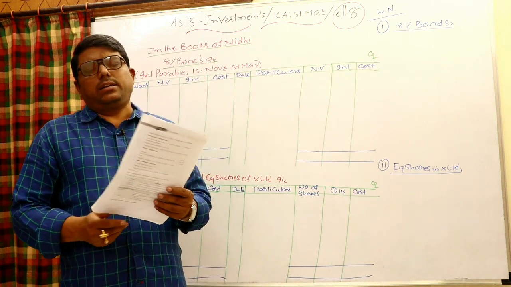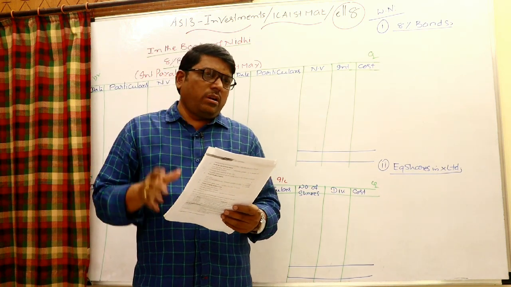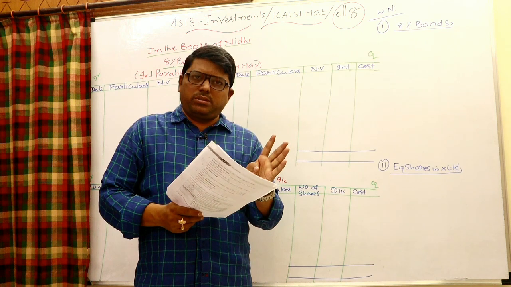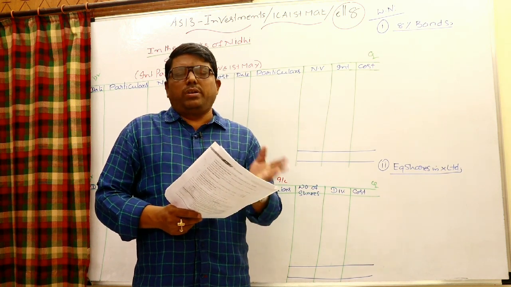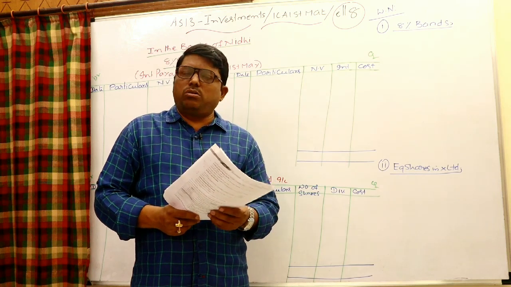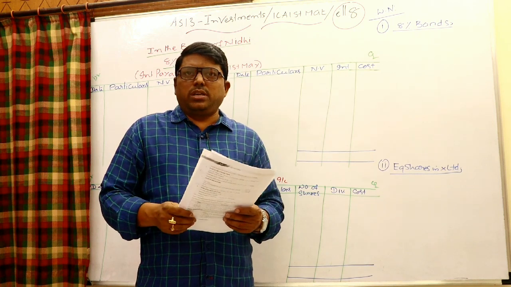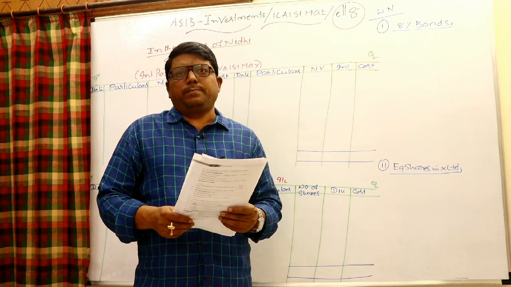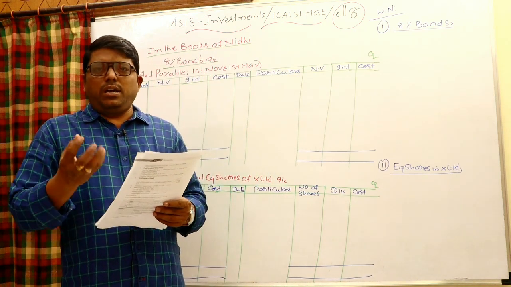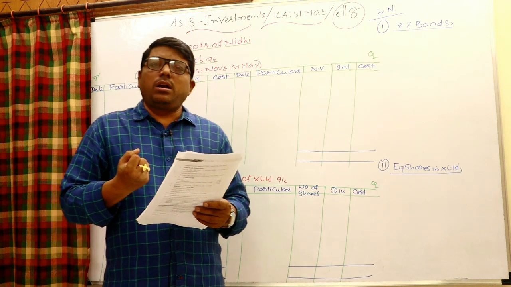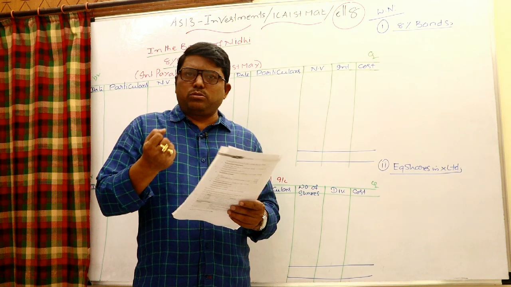As I said, it is either a fixed income bearing security or a variable income security. Whenever you purchase, investments account debit to bank. Whenever investments are sold, bank account debit to investments. If there is a loss, P&L to investments. If there is a gain, investments to P&L. Till the date of sale, if any income is received, in case of interest, you write bank to interest, and in case of dividend, bank to dividend.